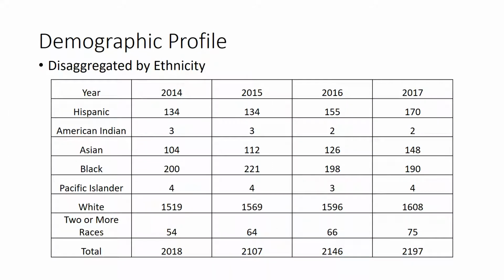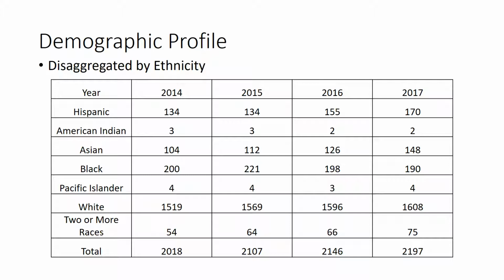If we disaggregate by ethnicity and look at what's going on here, here's again the total enrollment numbers down at the bottom, and we can check out what's going on with everything. Obviously, the largest group within the school is the white students, followed by African Americans, and we have Hispanics coming in here in third, with Asians and other groups trailing behind them.